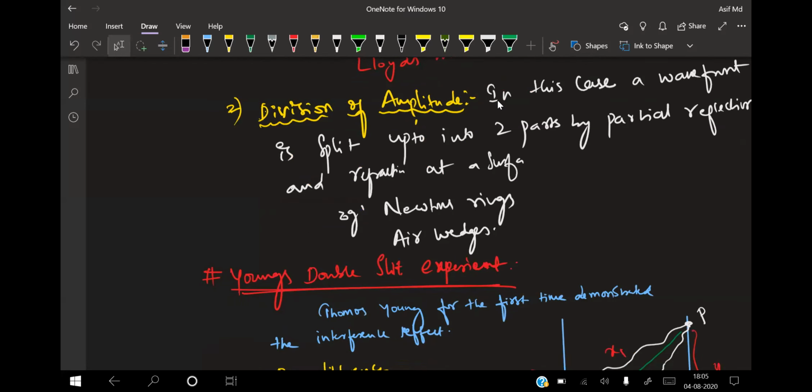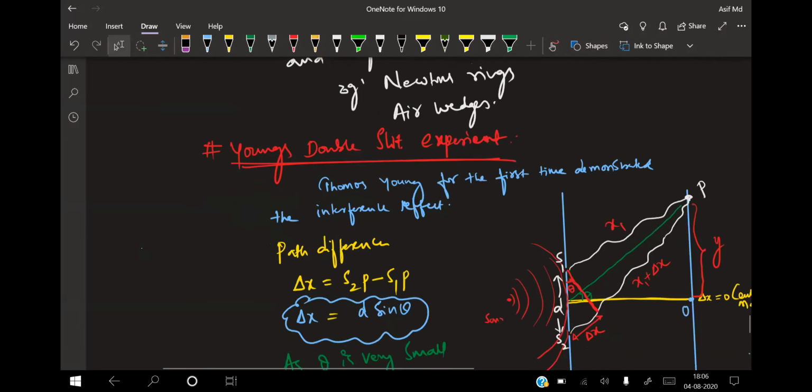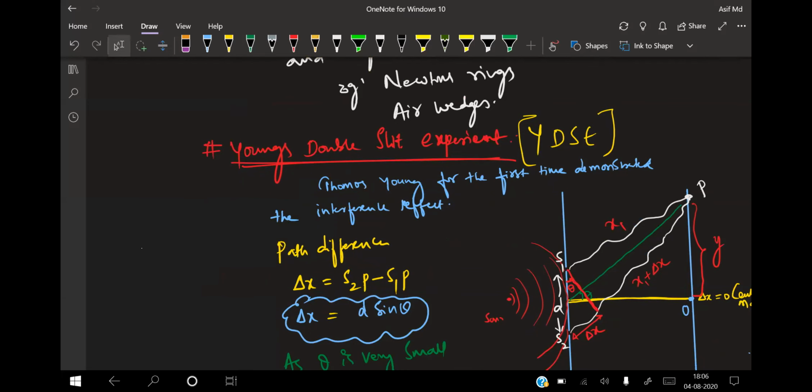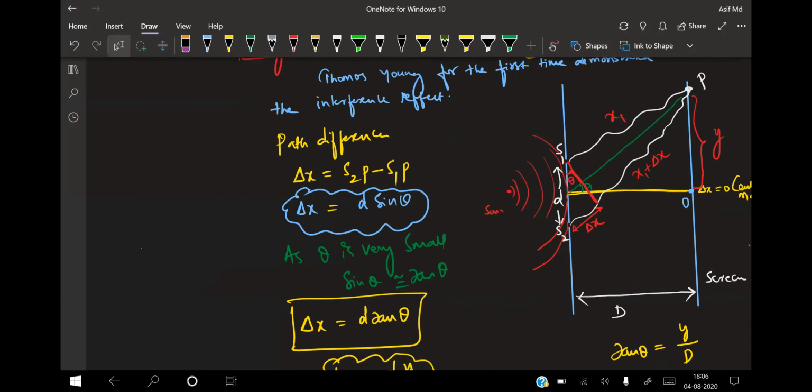Now in our syllabus for the Mains, and common for the NEET, is Young's double slit experiment, what we call YDSE. Thomas Young was the first to demonstrate the interference effect. What he did is, he took a source of light, S. In front of that, he kept a cardboard, and at a certain distance D from the cardboard, he kept a screen.